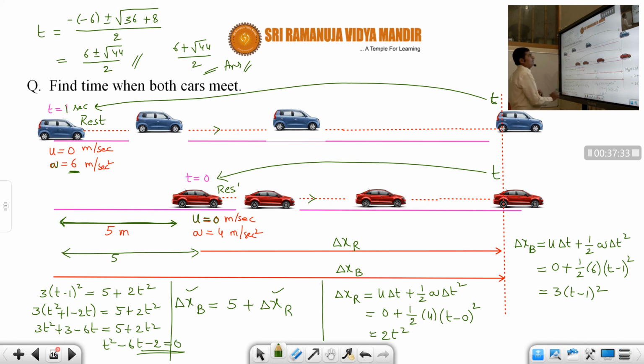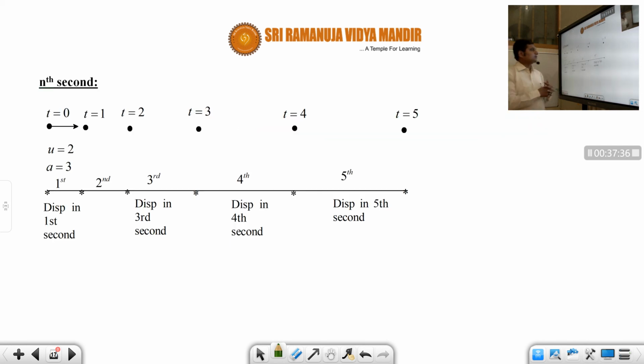Okay. And then in the next session, I'll explain the derivation for the fourth equation, that is displacement in the nth second, students. To understand that equation is very, very important. That equation is completely different from the first three equations, students. So I'll explain in the next class, students.